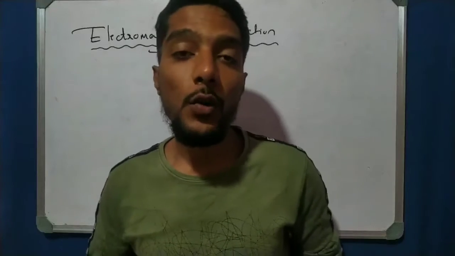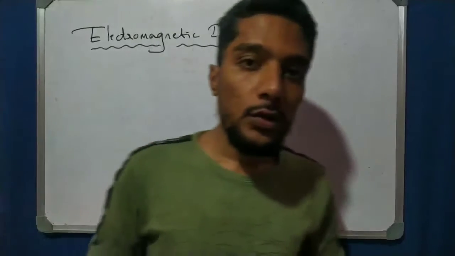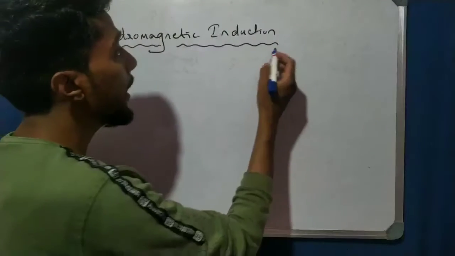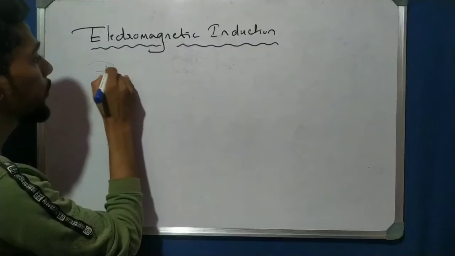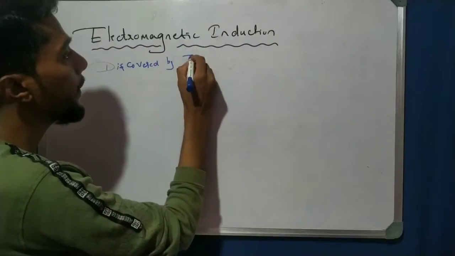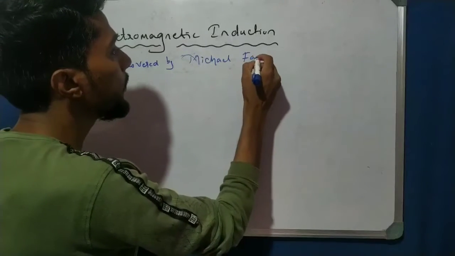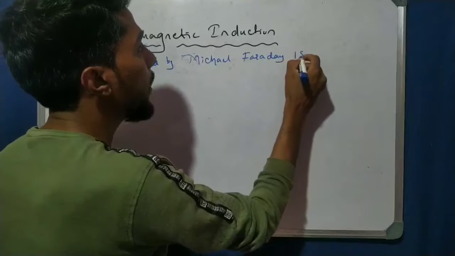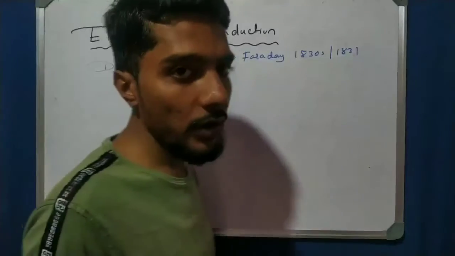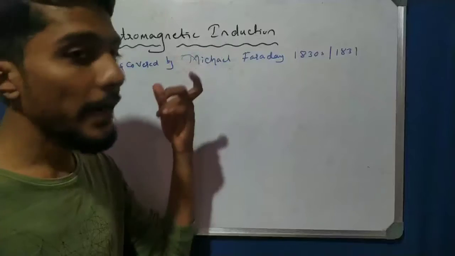Now in this video, we are going to start the other very important concept of this chapter, that is electromagnetic induction. This phenomenon was first observed by the scientist Michael Faraday in around the 1830s, around 1831. Michael Faraday observed this phenomenon, that is electromagnetic induction.